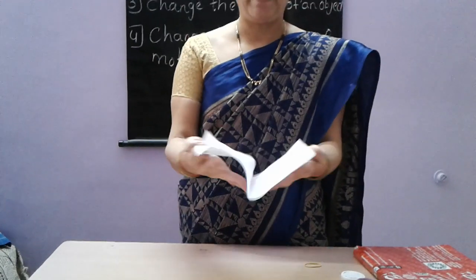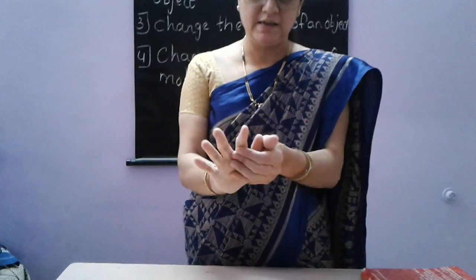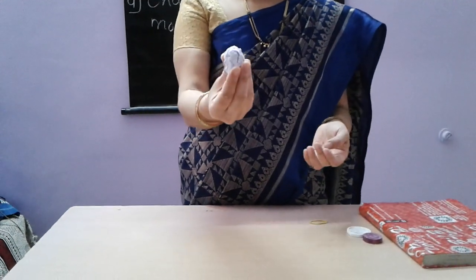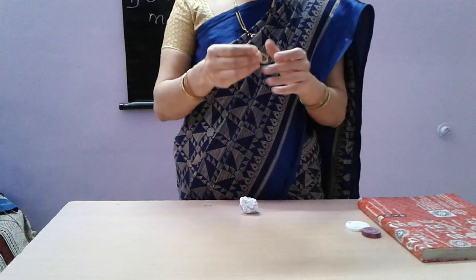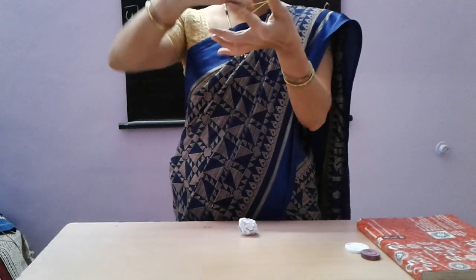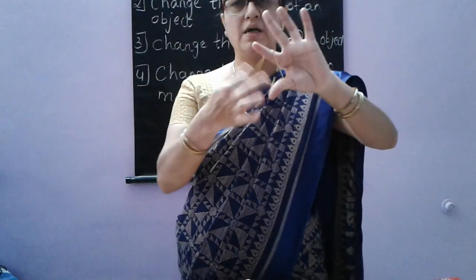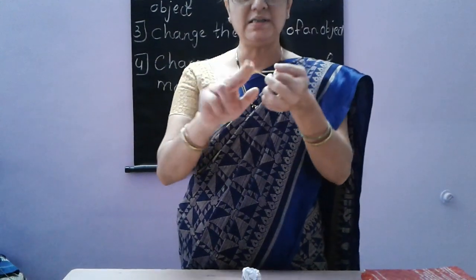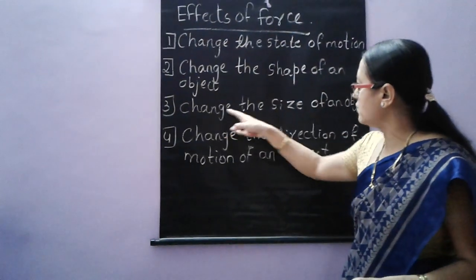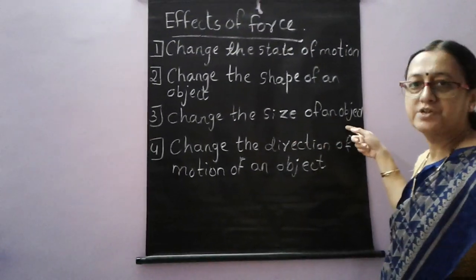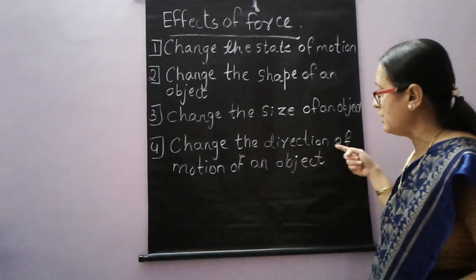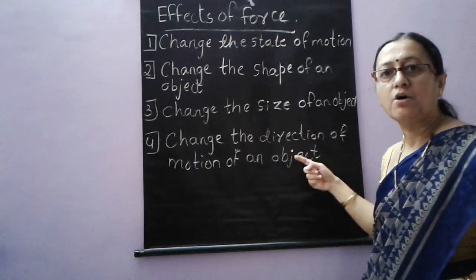Some more examples of changing the shape and size of an object by application of force. Now, this is a paper. If I crumple it, it will change the shape and size of this object here. Similarly, a rubber band. I can apply force and change the shape of this rubber band to anything. So, this is changing the shape and size of an object. Force also brings a change in the direction of motion of an object.